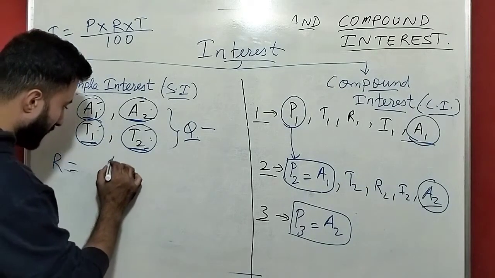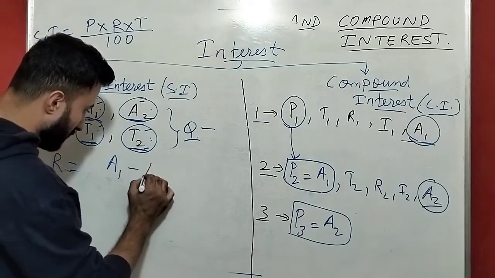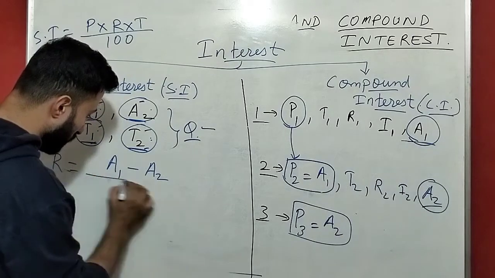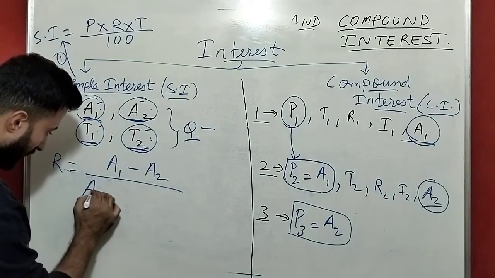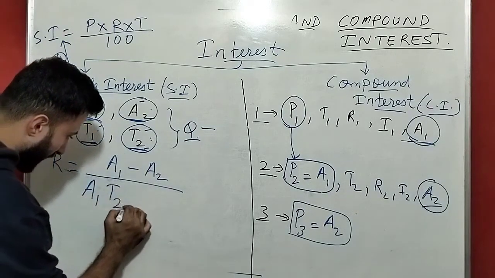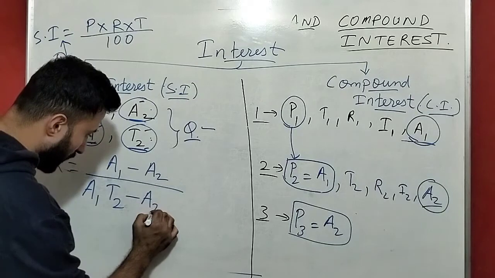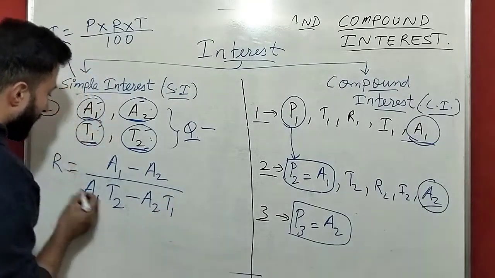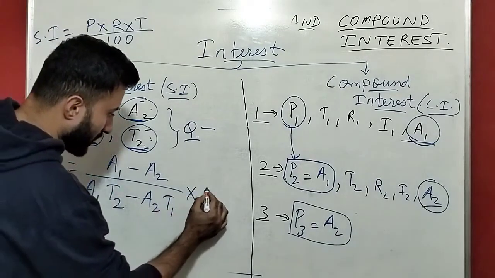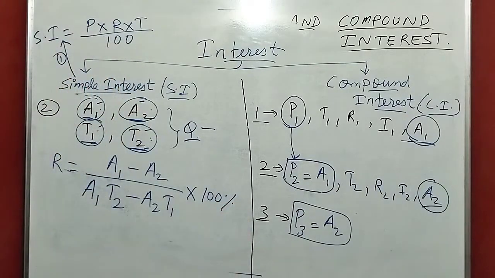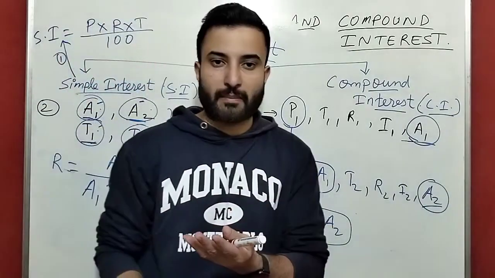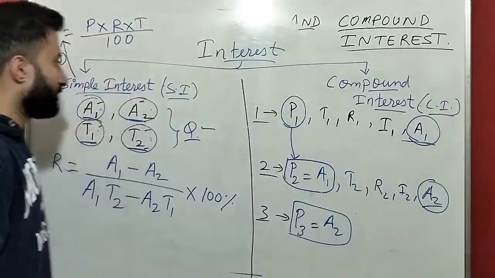So the formula will be: amount 1 minus amount 2, divided by amount 1 times time 2 minus amount 2 times time 1, and the rate of interest is in percent, so you have to multiply with 100. You will get the answer in percent.